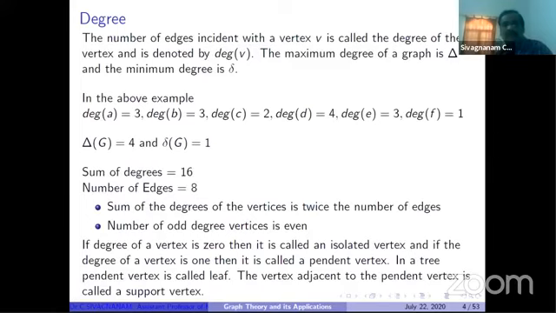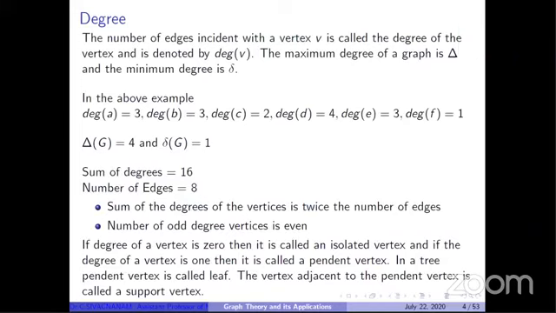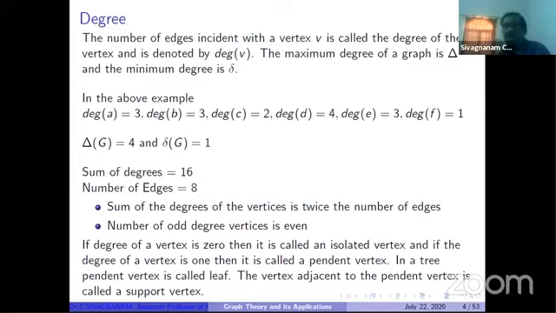If the degree of a vertex is 0, then we call that vertex an isolated vertex. Degree 0 means there is no edge adjacent with that vertex. So then it is called an isolated vertex. If the degree is equal to 1, then that vertex is called a pendant vertex.